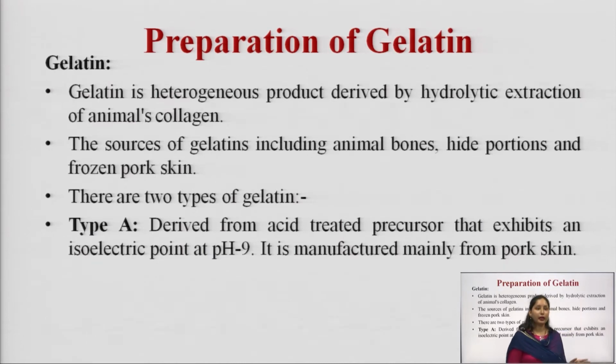So, type A gelatin is acid treated gelatin, which shows the isoelectric point at pH 9, and it is mainly extracted from the pork skin.